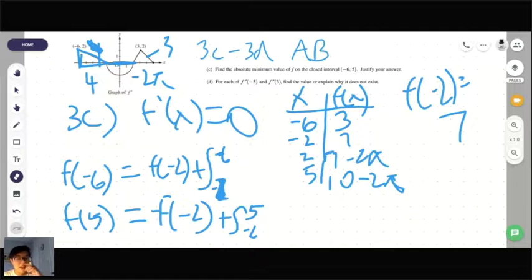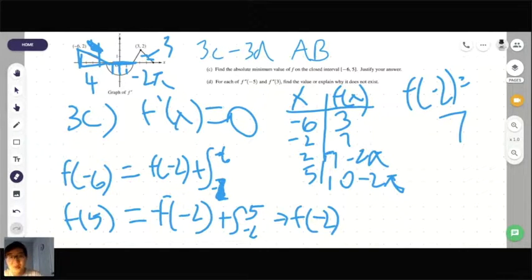The 7 we get from f of -2. So it's basically f of -2 plus the integral from -2 to 2, and then the integral from 2 to 5. First we have f of -2, which is 7. Then we subtract 2 pi, which is this part. Then we add 3, which is this part. So that gets you 10 minus 2 pi.